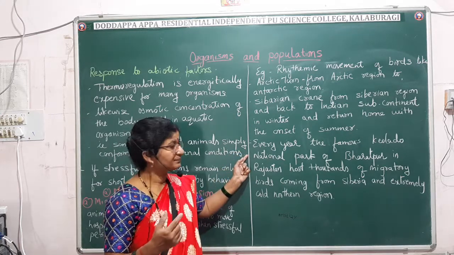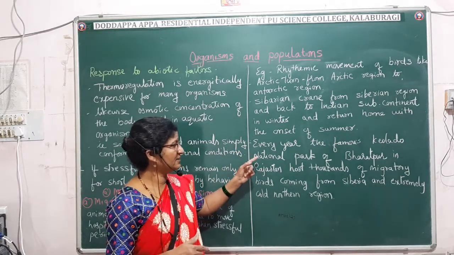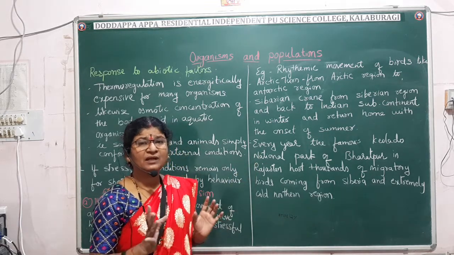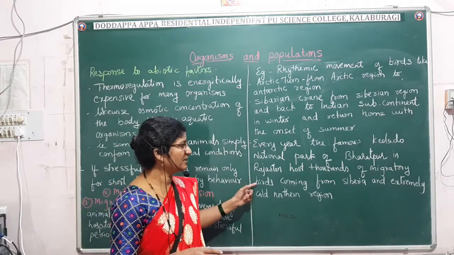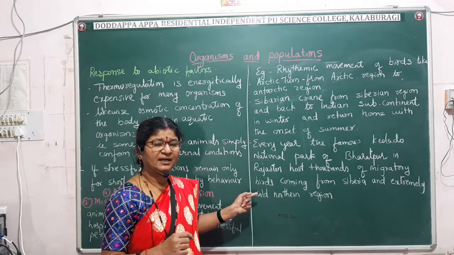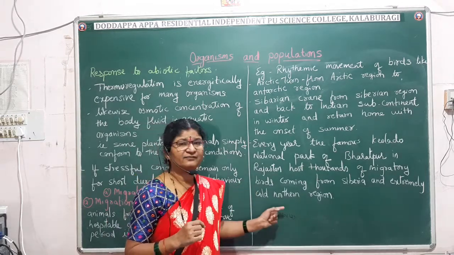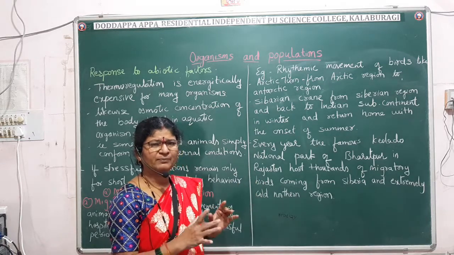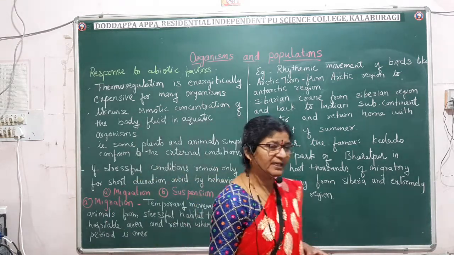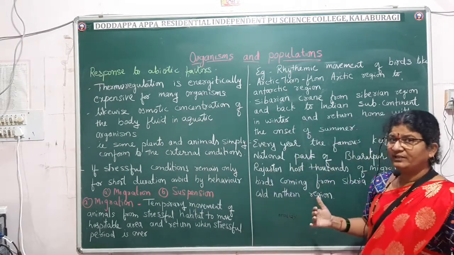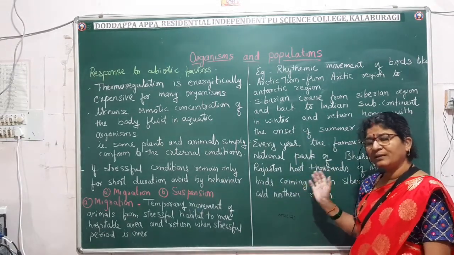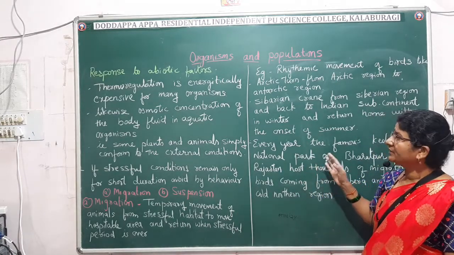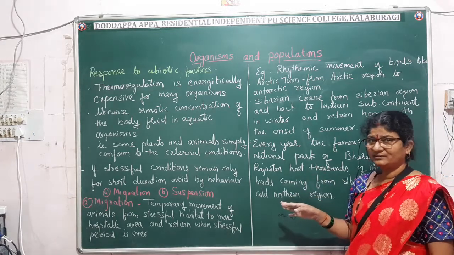Now every year, Rajasthan's national park, that is the famous Keoladeo National Park of Bharatpur in Rajasthan, will host thousands of birds. It will host thousands of birds coming from Siberia and extremely cold regions of northern area. So in the Keoladeo National Park, you will see many migratory birds during the winter. When the conditions will become favorable, again you will not see any birds over there in the national park in Bharatpur. So these are the best example for the migration.